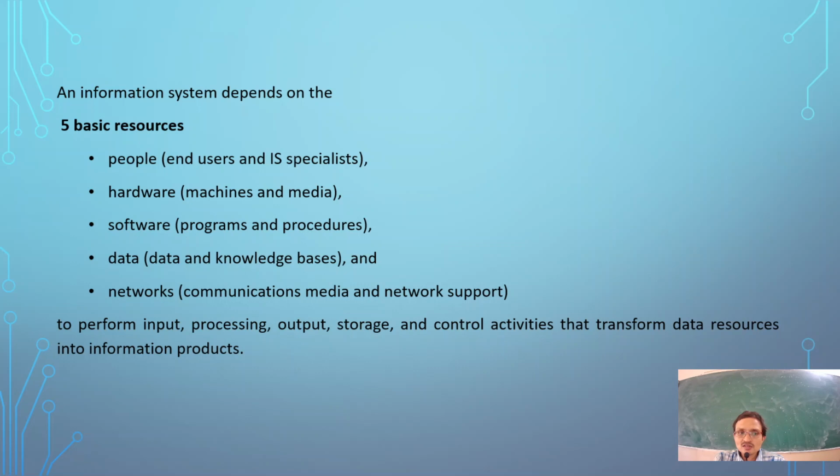So information system mainly involves these basic resources.